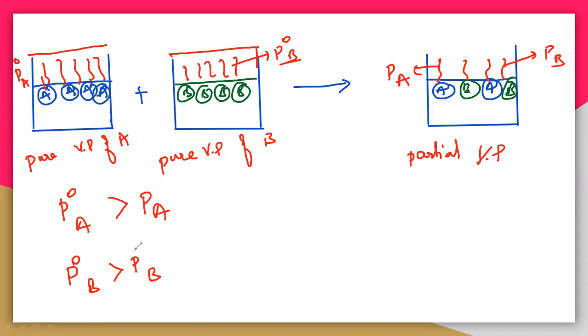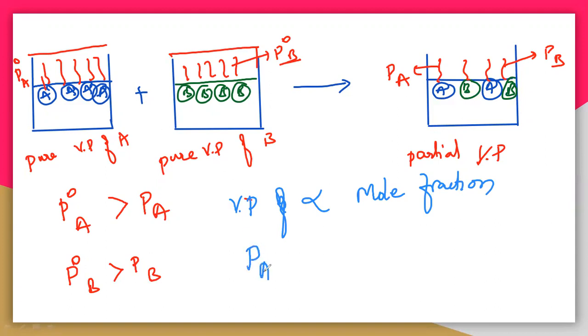Now Raoult's law is very simple. The vapor pressure of a liquid, whether A or B, is directly related to the mole fraction. So that you should understand. If you take PA, it is directly proportional to XA. If it is PB, then it is directly related to XB, the mole fraction of B. So this is Raoult's law. Raoult's law simply explains that the vapor pressure is directly related to the mole fraction.